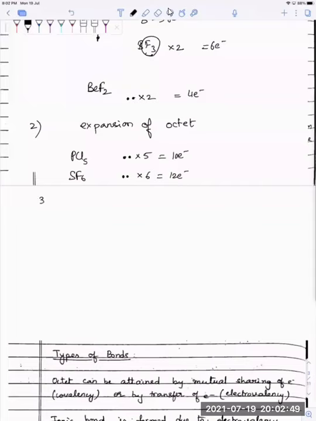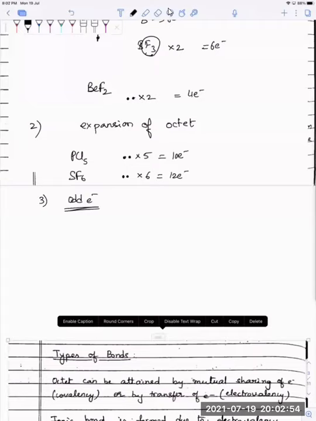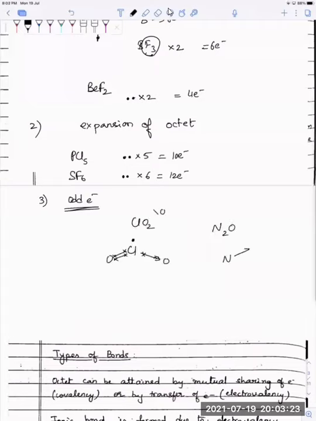Next, sometimes you have odd electron molecules. When you have odd electron molecules, you can't explain the octet rule. For example, NO2 molecules. Nitrogen has 5 valence electrons. Each oxygen has 6. 6 2s are 12 plus 5. You have a total of 17 electrons. Now to finish the octet rule I need 8 electrons, but 17 I cannot pair up into 8. So when you have odd electrons like that, the octet rule is invalid. So these are your limitations of the octet rule.